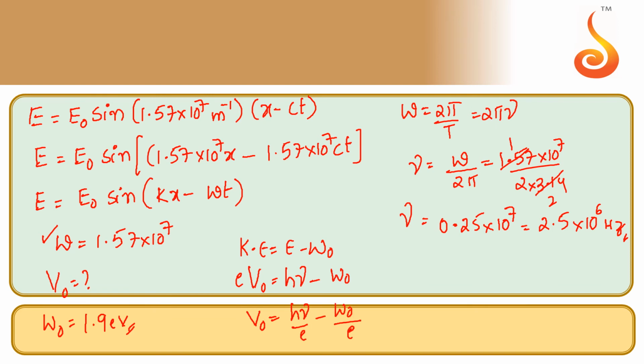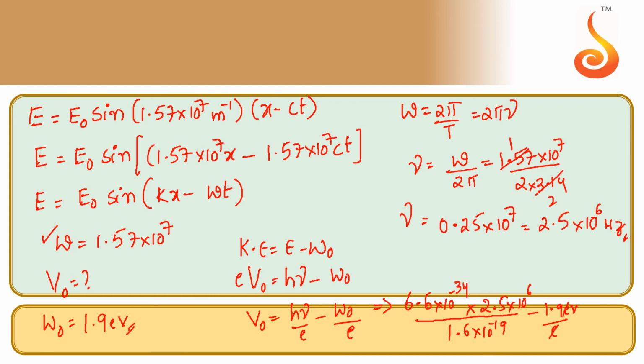So what we get? h nu value will give 6.6 into 10 power minus 34 and frequency value we got 2.5 into 10 power 6, divided by 1.6 into 10 power minus 19, minus work function, which is 1.9 electron volt by electron.